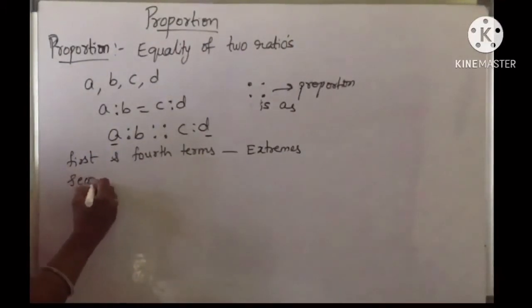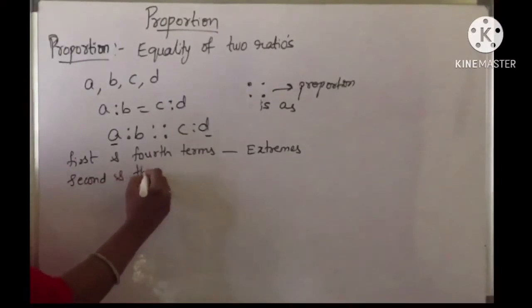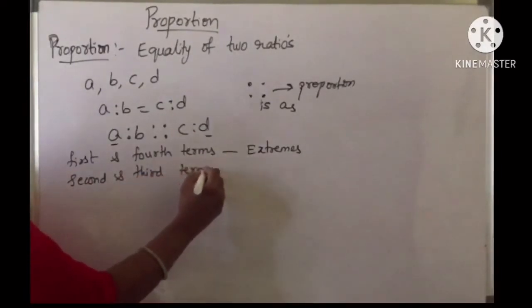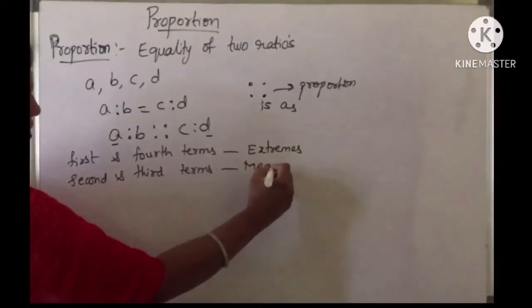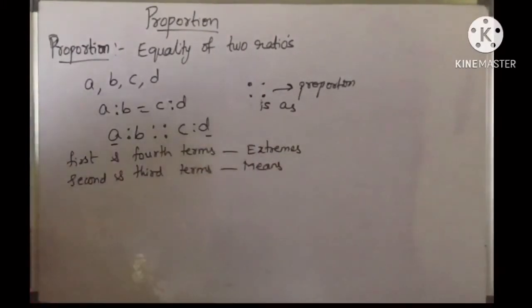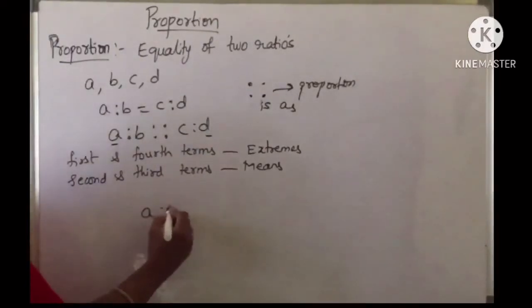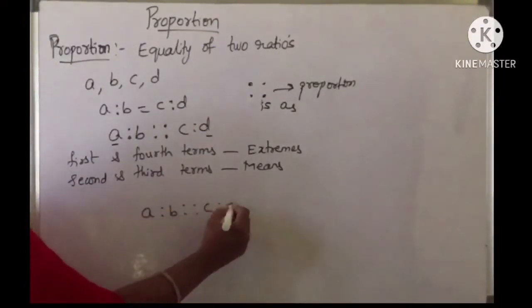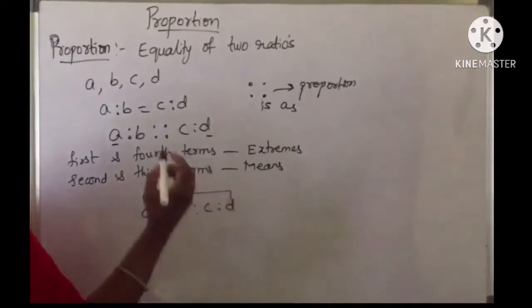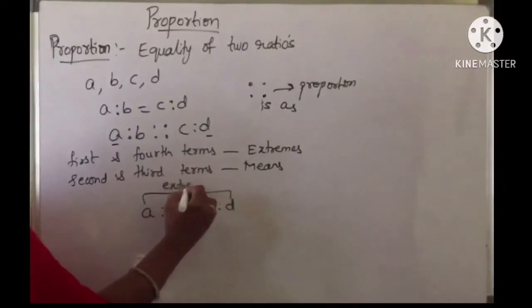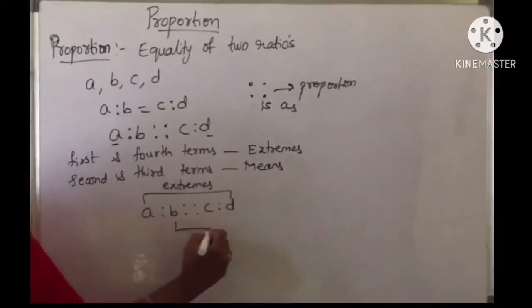And the second and third terms are called means, or middle terms also. So here A is to B is as C is to D. Here A and D are called extremes and B and C are called means.